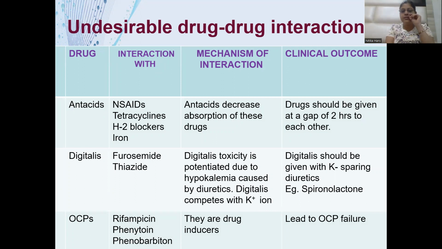Digitalis and furosemide: furosemide causes hypokalemia, so it will lead to digitalis toxicity. Digitalis toxicity is potentiated due to hypokalemia caused by diuretics like furosemide, and digitalis competes with potassium ion. If potassium is less, the binding of potassium will be less, so it will lead to digitalis toxicity on the sodium potassium ATPase pump.